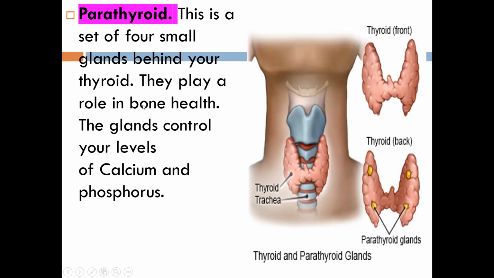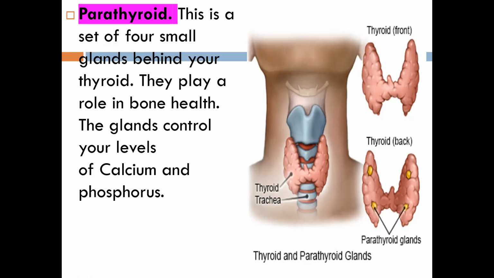They play a role in bone health. Our bone, to take care of the bone health, this parathyroid gland works. Means to take care of our bone health, the function of this parathyroid gland is to take care of the health of our bone.